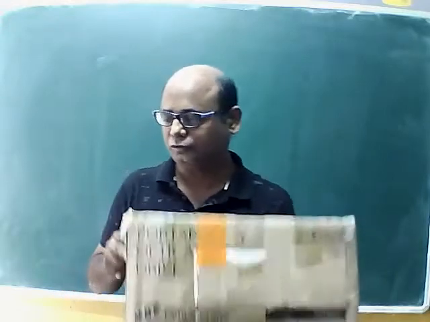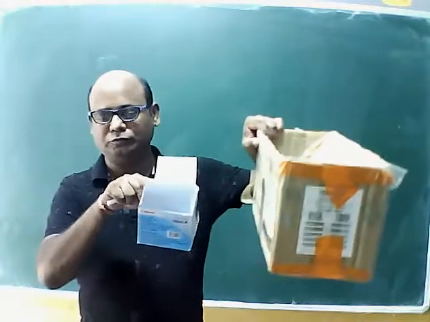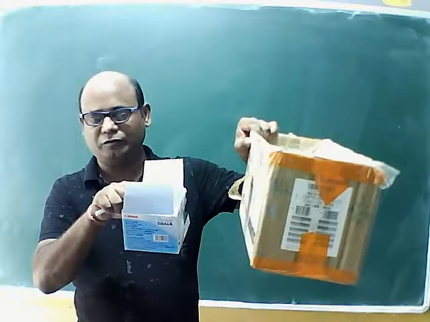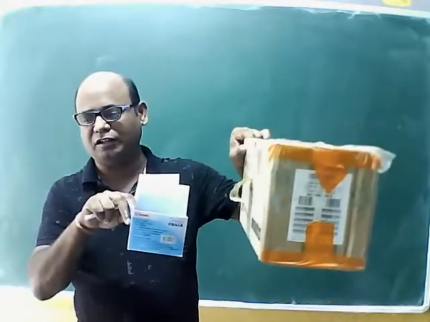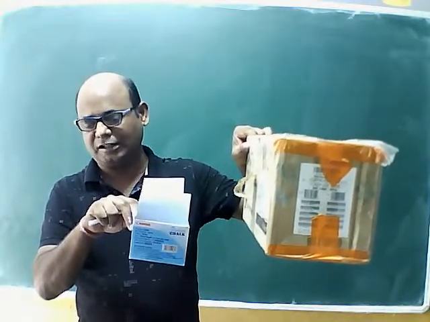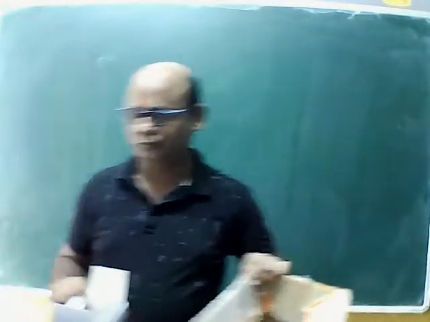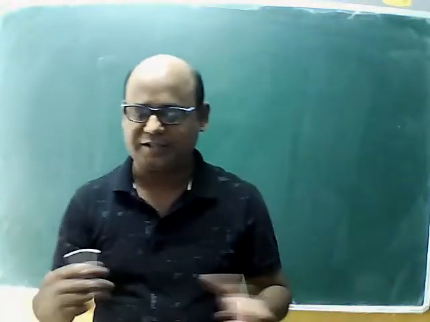Okay. Now, tell me which box is having more volume, which box is occupying more space. Suppose this is box A, this is box B. Which box is occupying more space? The big one. Yes. So it has more volume. The space occupied by the object is known as volume. This we have completed last time.